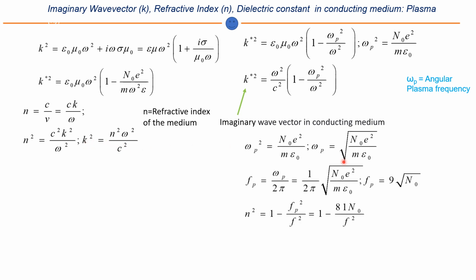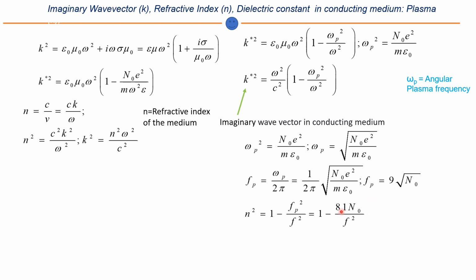You know that we denote this term, the angular plasma frequency, as the square root of N0 e square by m epsilon 0, and if we divide by 2 pi we get the plasma frequency. In SI units, when you put in all the terms, you get Fp equal to 9 root of the density of the electron.